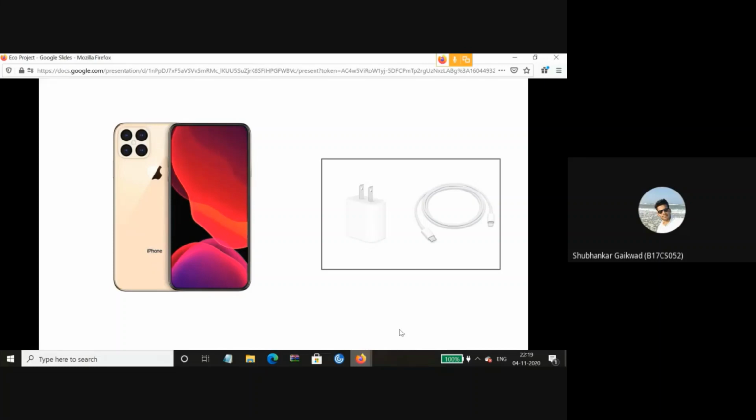So a customer will have to get a phone separately, and as a complement to it should also get the charger of the phone. The law says that when two goods are complementary, the price of one good is inversely proportional to the demand of the other good. That is, in other words, we can say that if the price of iPhone 12 is increased, the demand of iPhone 12 will decrease, and as a result, the demand of chargers will also decrease. To summarize, we may say that if the price of one good increases, then the demand of the other good decreases. That is, the price of one good is inversely proportional to the demand of the other good.